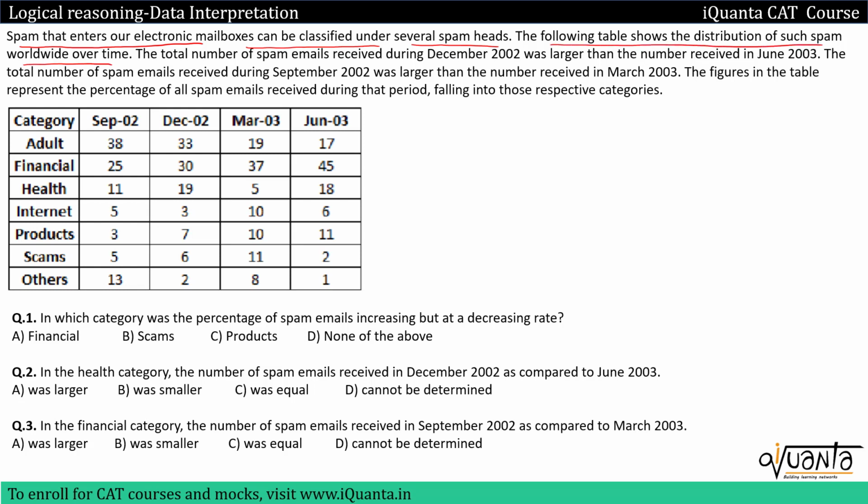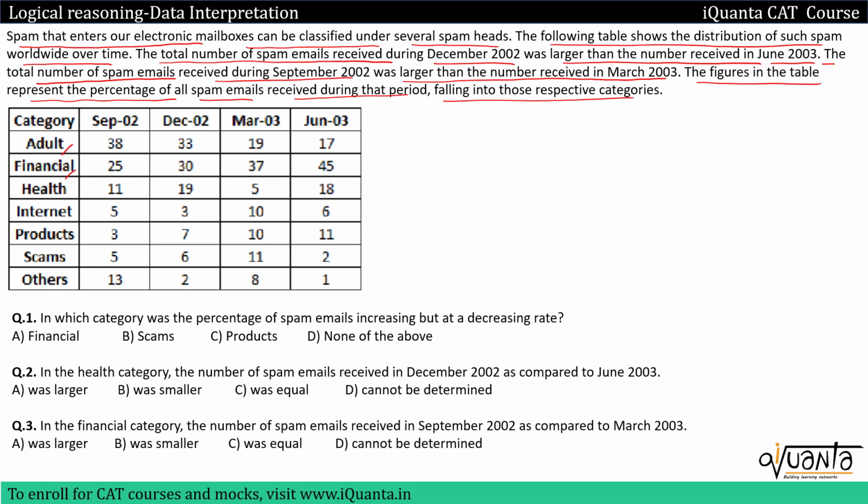The total number of spam emails received during December 2002 was larger than the number received in June 2003. The total number of spam emails received during September 2002 was larger than the number received in March 2003. The figures in the table represent the percentage of all spam emails received during that period falling into those respective categories. So the following table is showing us the percentage of spam emails, and they are classified as adult spams, financial spams, all these are categories, okay?